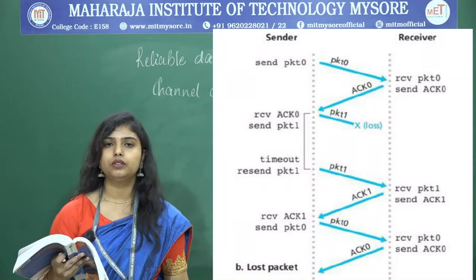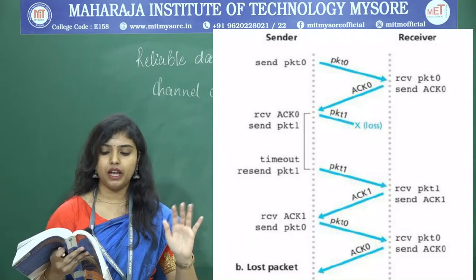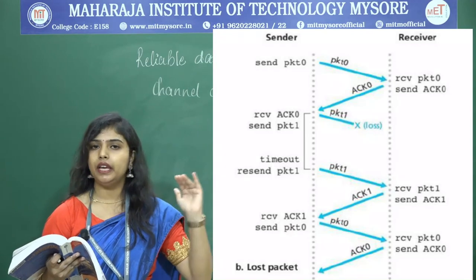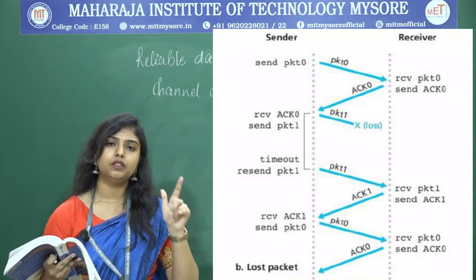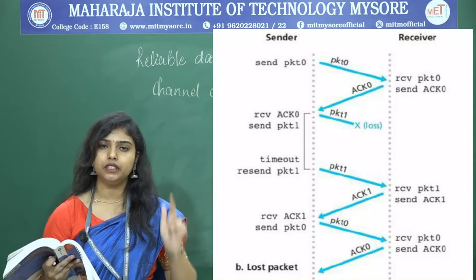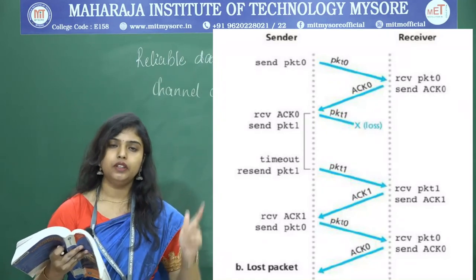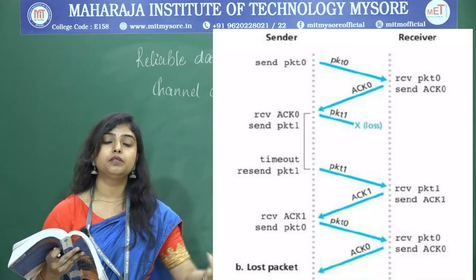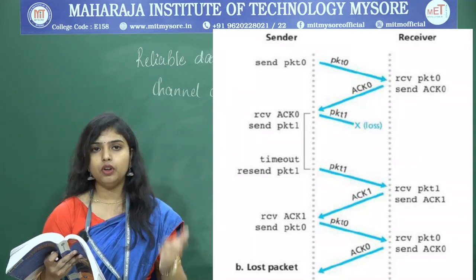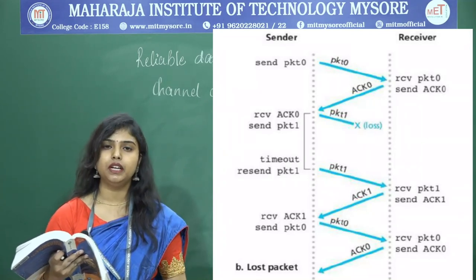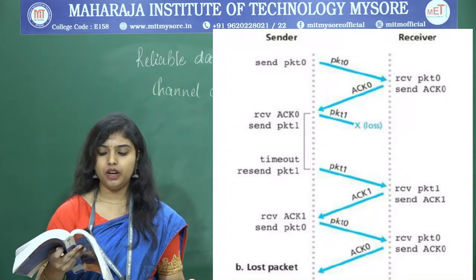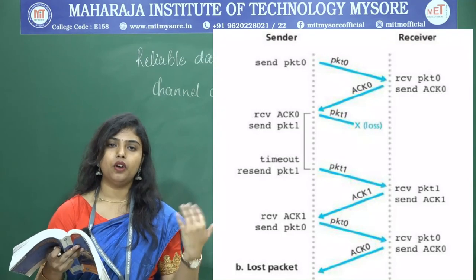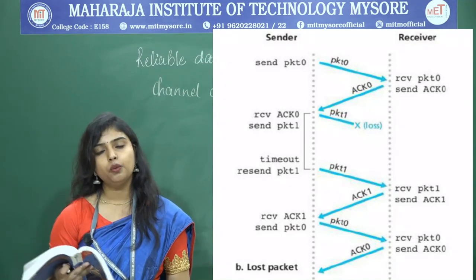While traveling from the sender to the receiver, packet 1 has been lost. For each packet a timer is set, isn't it? When the acknowledgement is not received for packet 1 within the time, the timeout occurs. When the timeout occurs, he will retransmit packet 1, and when it is received by the receiver, he is going to send the acknowledgement for that packet 1.